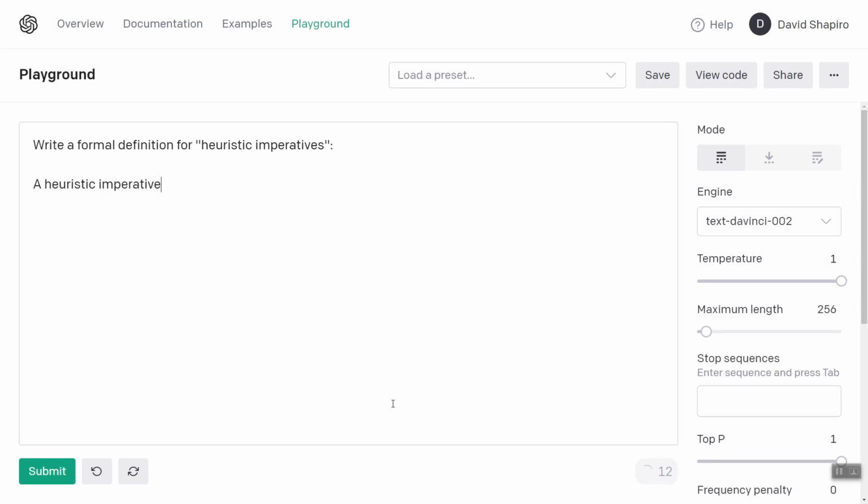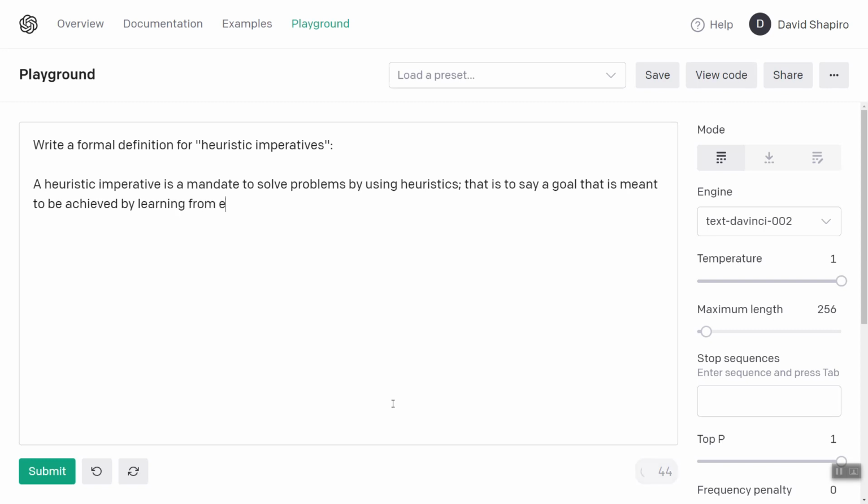Heuristic imperative is a, let's see, a mandate to solve problems by using heuristics. That is to say, a goal that is meant to be achieved by learning from experience and being creative.